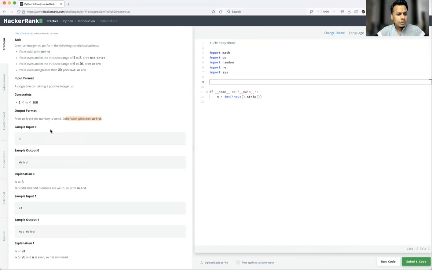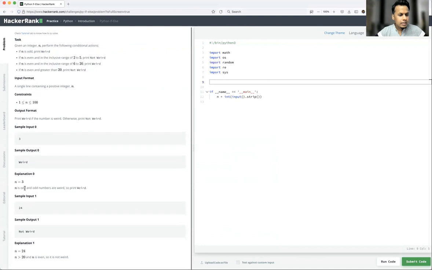Let's say sample input 3. The sample output will show Weird. Why is it showing Weird? Because here they have given a condition: if the number falls within the range, let's say 2 to 5, print Not Weird. Since 3 comes under 2 to 5... wait a minute. Sample input 3, sample output is Weird. Okay, 2 to 5, print Not Weird. 6 to 20: if n is even and in the inclusive range of 6 to 20, then only should it print Weird.